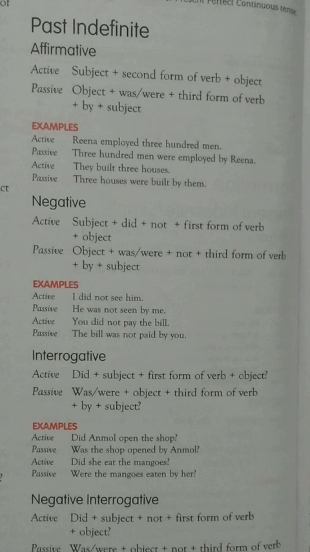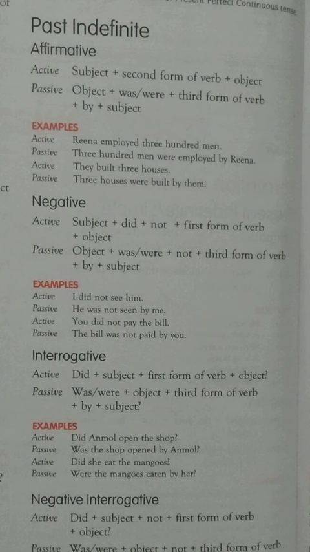The important things about active and passive voice: active voice means the subject of the sentence is the doer of the action, and in passive voice the subject is the receiver of the action.